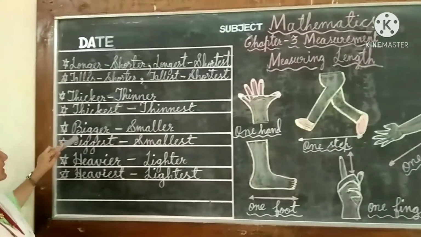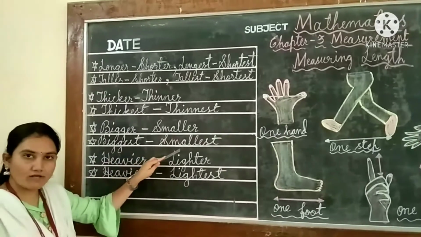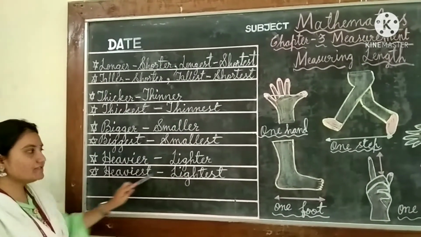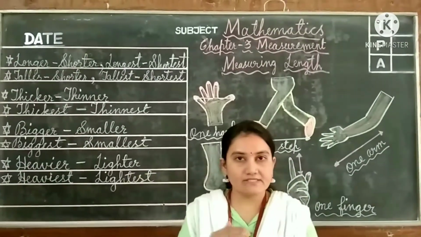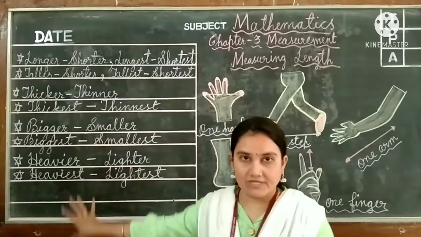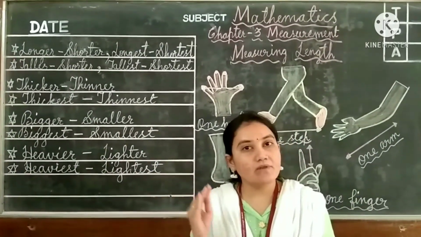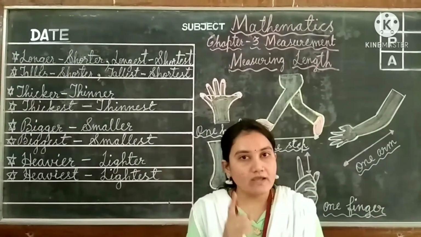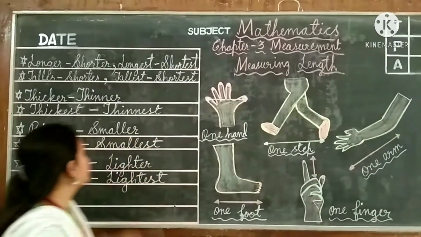Got it, children? Then next is bigger, smaller, biggest, smallest. Next, heavier, lighter, heaviest, lightest. Okay, children? There will be a difference between all these objects. If one is bigger, then the another one will be the smallest. So here is a small video, children. You can watch it. Then you will come to know all these topics, children.